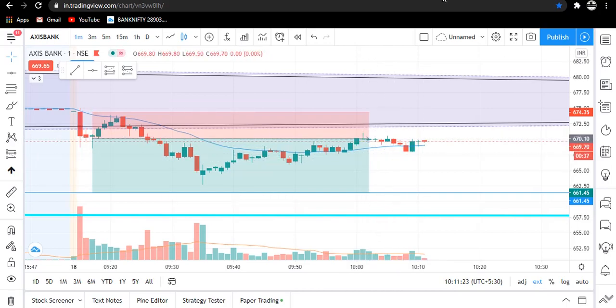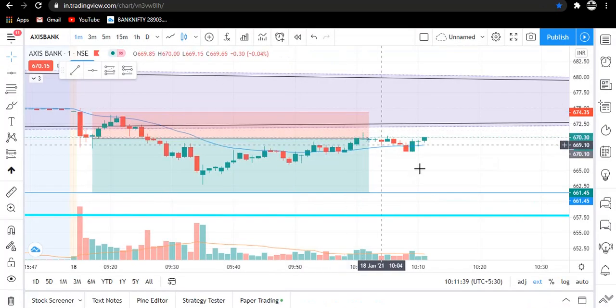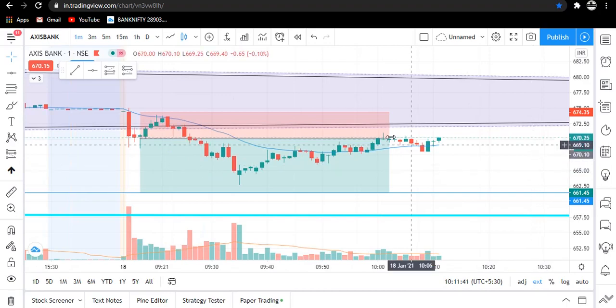So let me show you the terminal on which I took the trade. Okay traders, so I have traded only Axis Bank, it is showing minus 0.25 loss, which is not even half a rupee. Okay traders, so no problem, and this was our trade. So let me tell you the logic or the setup which I was using.